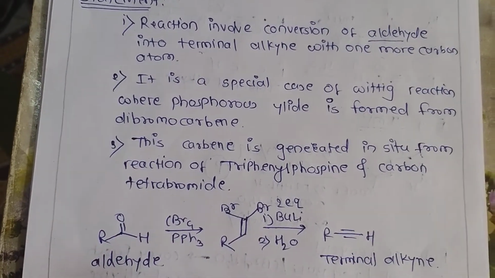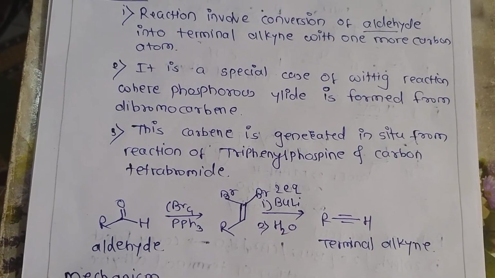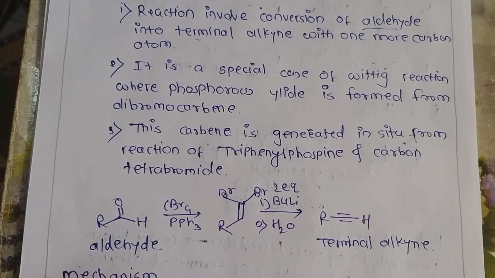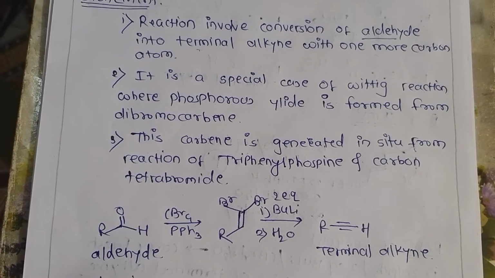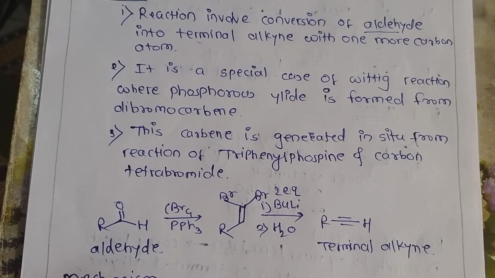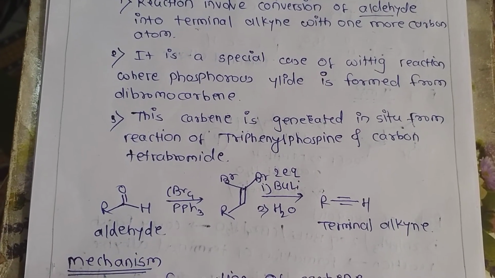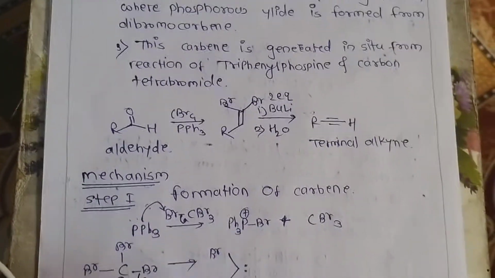Now look at this reaction. This is an aldehyde. It will react with carbon tetrabromide in the presence of triphenylphosphine and two equivalents of butyl lithium, and followed by hydrolysis it will form a terminal alkyne. If we go for our mechanism,